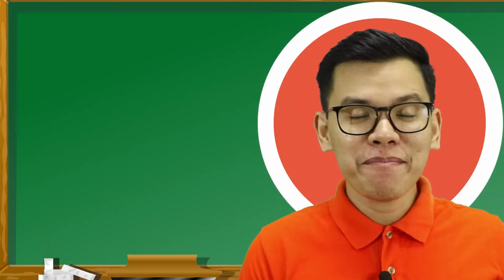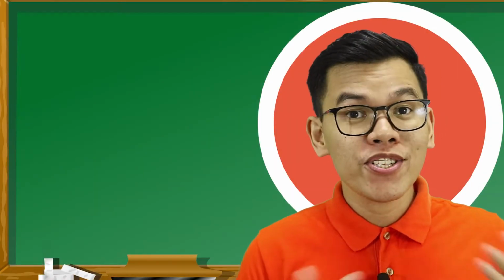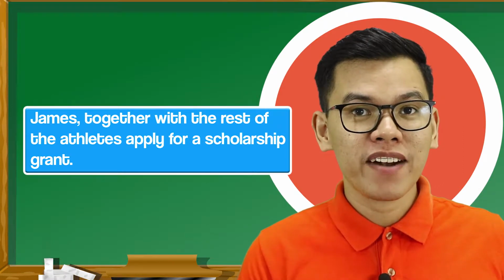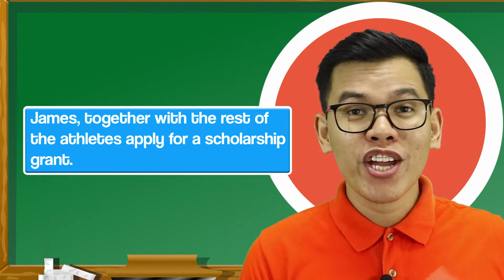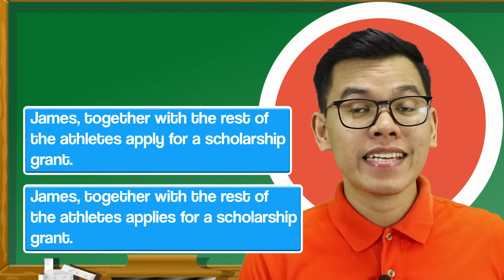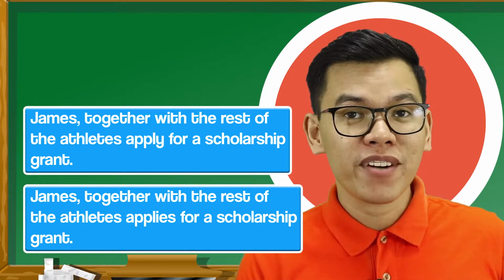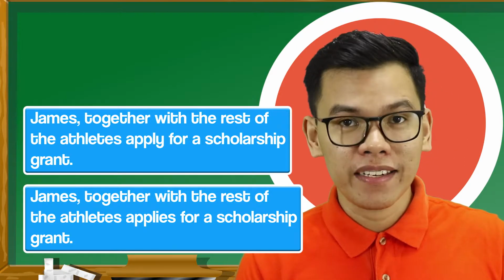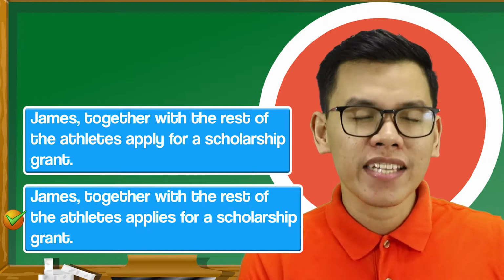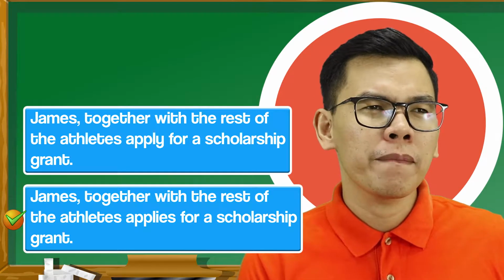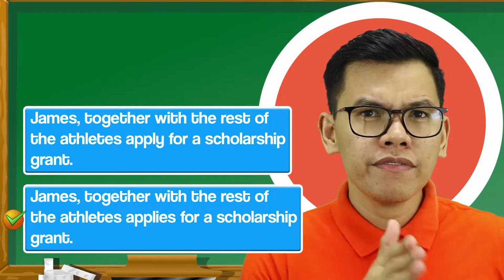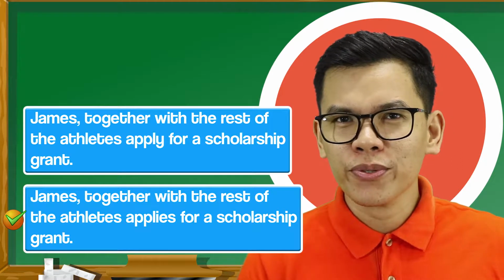Let's look at these examples. Number 1, James, together with the rest of the athletes, apply for a scholarship grant. Number 2, James, together with the rest of the athletes, applies for a scholarship grant. Which one do you think is the correct sentence? That's right. It is the second sentence. Teacher Dong, wait, athletes is plural. So the verb should be plural too.